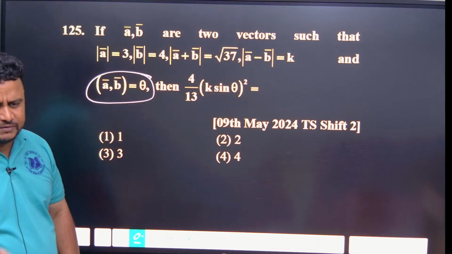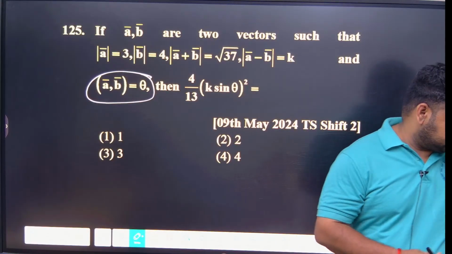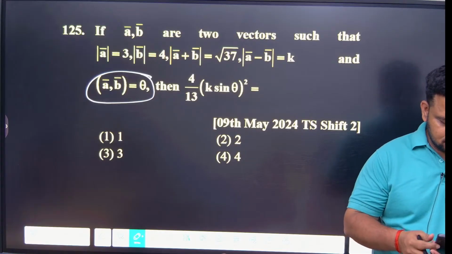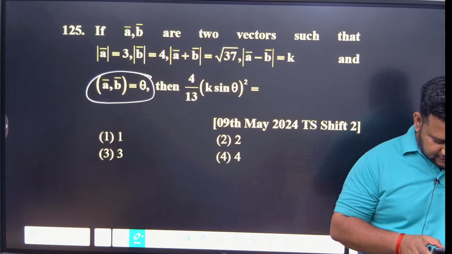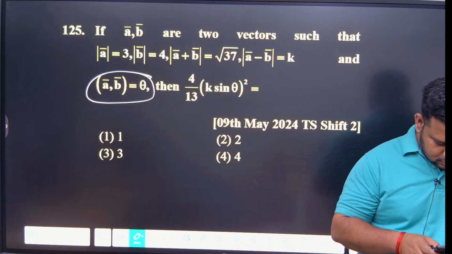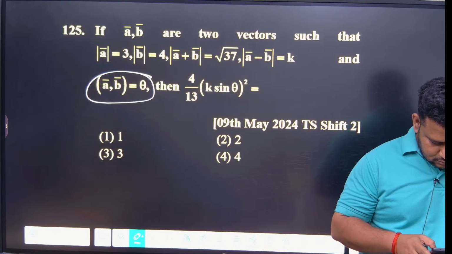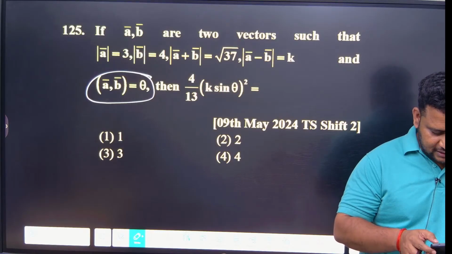Think about it. I will give you 2 minutes to think. What is the way to solve this question? That is good. Okay, after that? What you have to do, just put the values and find the answer.